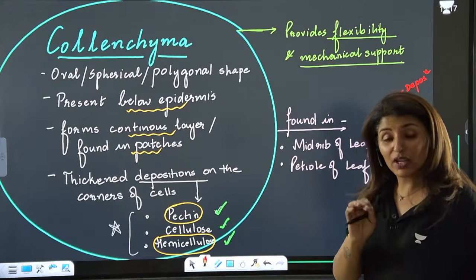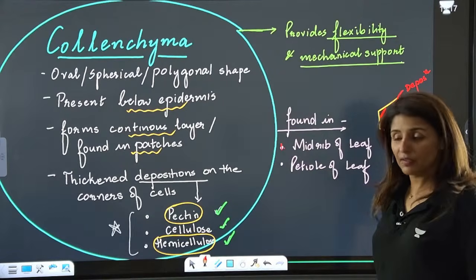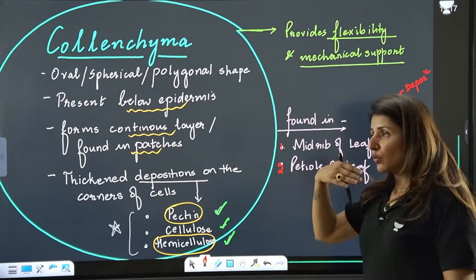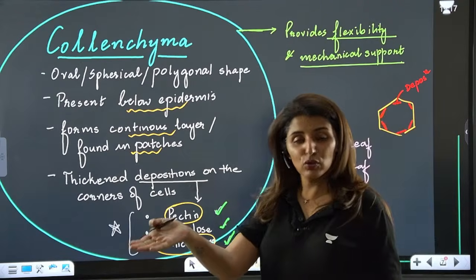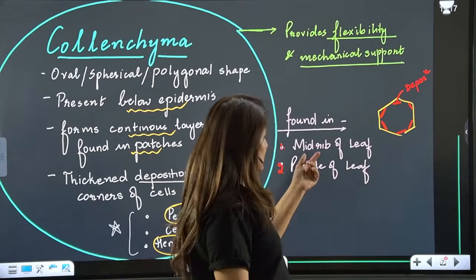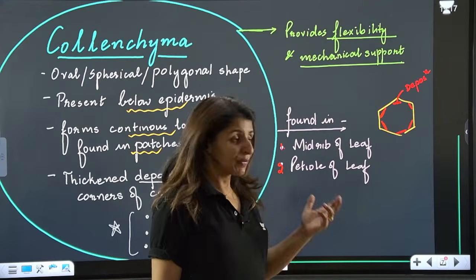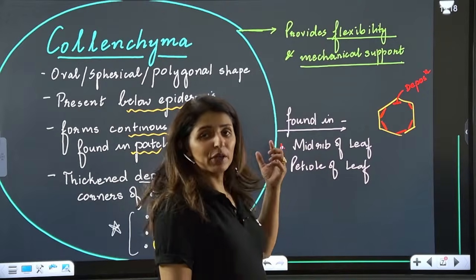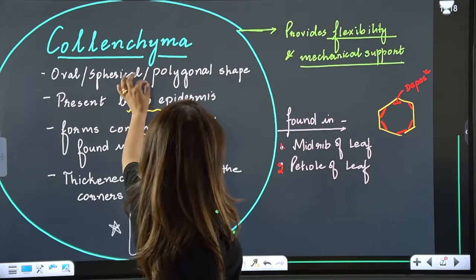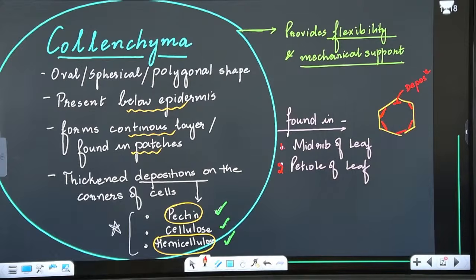So the two locations where we need both of these qualities are the midrib of the leaf and the petiole. You want the leaf to be able to fan, to provide that fanning movement for the cooling, as well as it should have strength so that while fanning it doesn't break. Is that clear? So midrib and petiole contain collenchyma. Please tell me these points are clear. Are we clear?